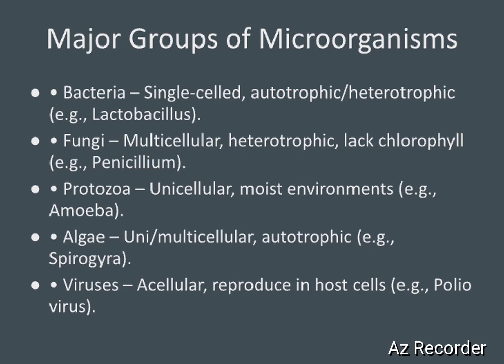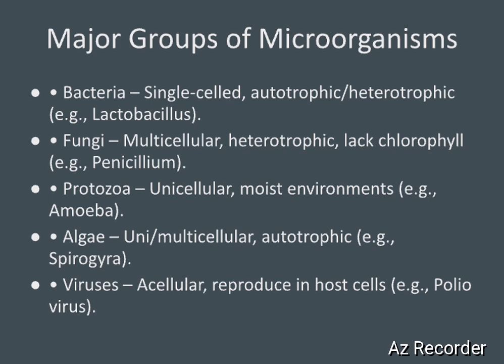Fungi. Fungi are multicellular. Now here the term comes: what is multicellular? Multicellular means having more than one cell, and they are heterotrophic and lack chlorophyll. So one question can arise: which major group of microorganisms lacks chlorophyll? The answer is fungi. For example, Penicillium.